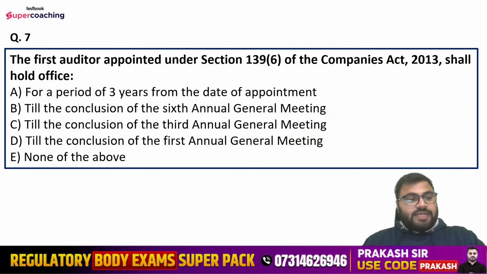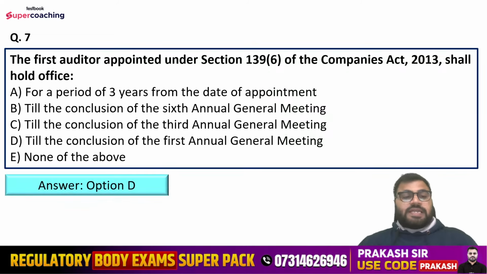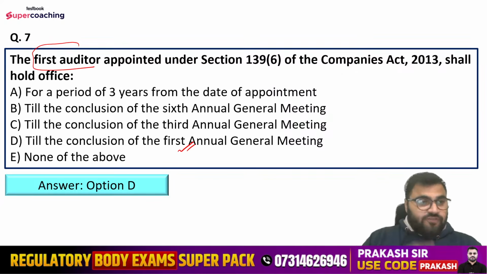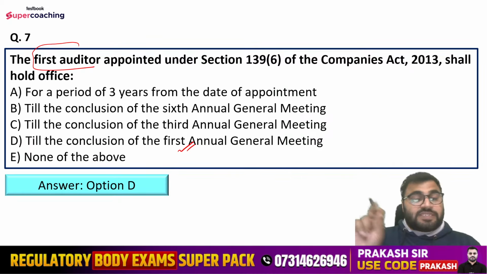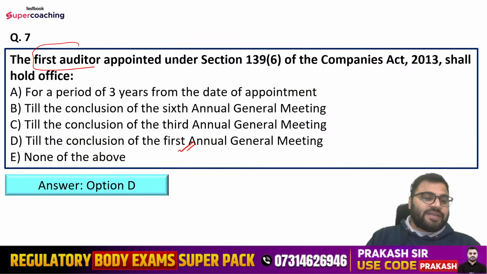So the right answer is option number D, that is till the conclusion of the first AGM. We are talking about the first auditor, right? The first auditor appointed by the company shall hold office till the conclusion of the first AGM. In the first AGM, another auditor will be appointed who shall hold the office till the conclusion of the 6th AGM. So this is the sequence, right? So you have to remember.